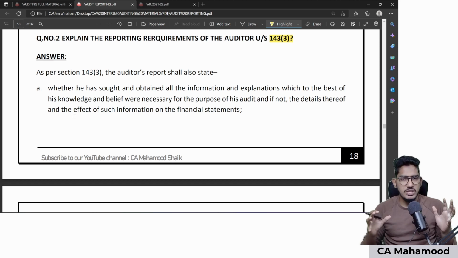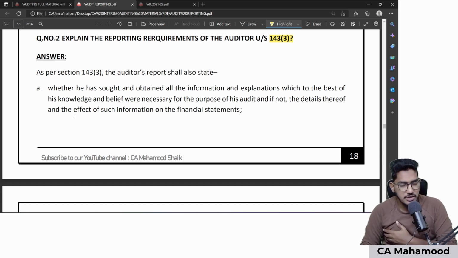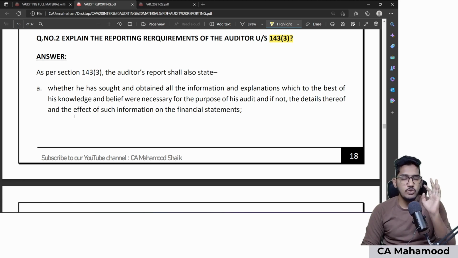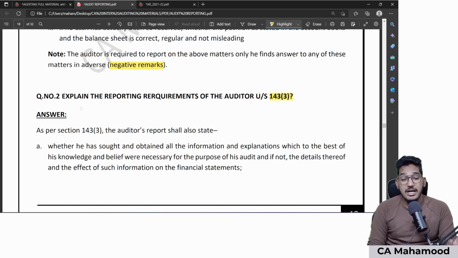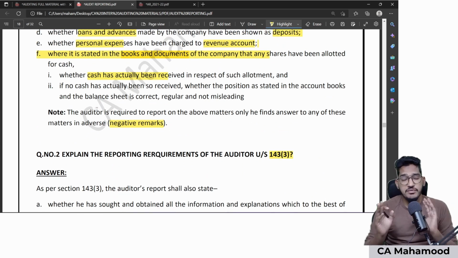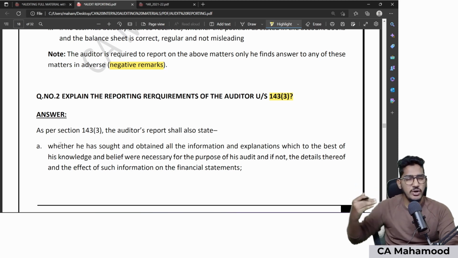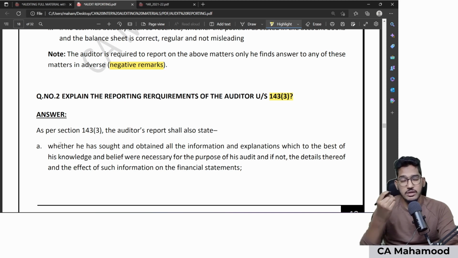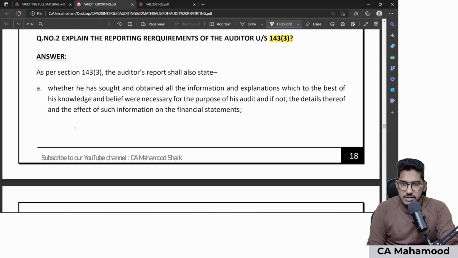So there are very remote chances that this question will be tested in the examination. Why? Because as we know, in the recent examinations the descriptive question will be tested either for 3 marks or 4 marks. So they might ask you 143 subsection 1, 6 points for 4 marks, which is fine, reasonable. But 143 subsection 3 has altogether 15 points. So it will be unfair to expect them to ask you to write 15 points just for 4 marks or 3 marks. They will not ask you. So very remote chances of asking it, but we will try to quickly cover these points. So there are a few points which are required to be reported under 143 subsection 3. What are they?